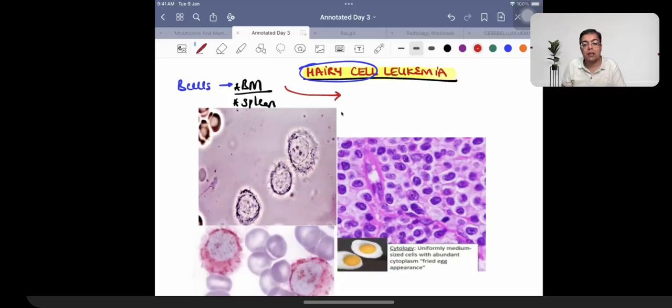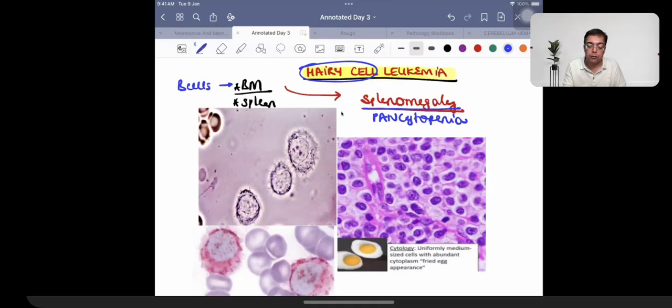Now, what is the clinical significance? The clinical significance of knowing about this fact is that we are going to be having the presence of splenic involvement, and splenic involvement is going to be associated with splenomegaly. That's obviously logical. Now, few minutes back, prior to going on the dinner break, when I was making a mention of massive splenomegaly, I told you about leukocytosis. So, leukocytosis and splenomegaly is going to be a feature of CML. But in these patients having hairy cell leukemia, you are having splenomegaly, but there is involvement of bone marrow in the form of infiltration, and that is going to be responsible for causing pancytopenia.